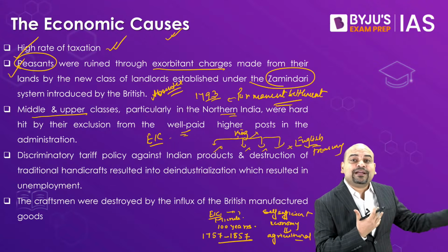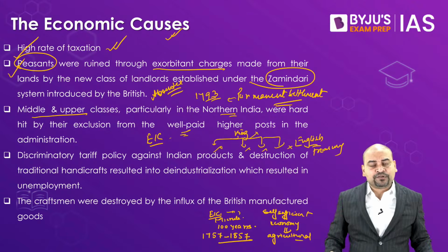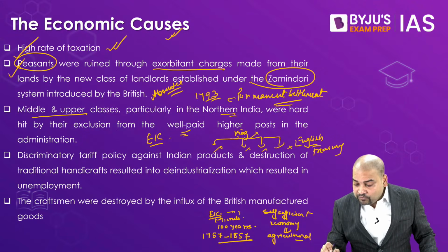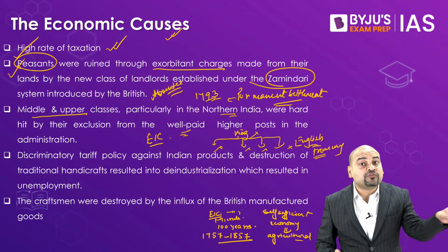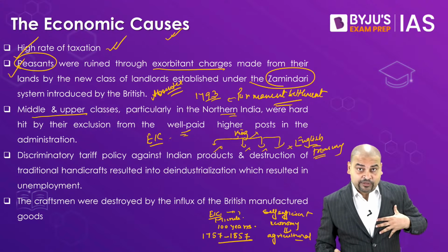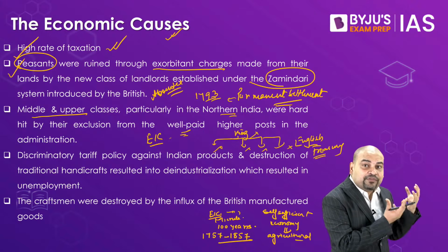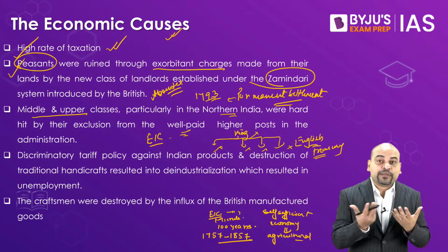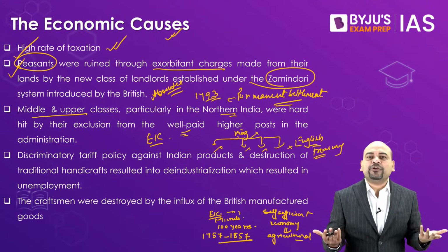I can buy that sari for my wife or my family members. But now when I no longer have the job, I cannot buy those clothes. So not only am I suffering because I don't have the money, but the person who made that beautiful sari, the weaver, is also suffering, because why would he make the sari anymore when this man is not going to buy it?